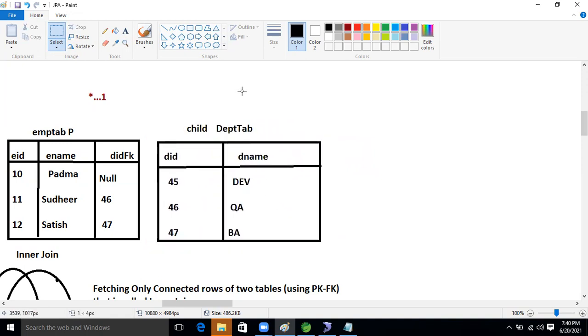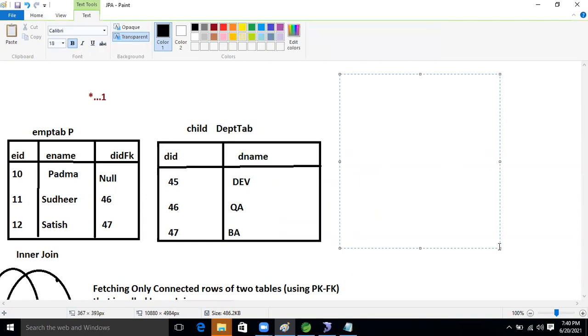These two tables are there now, guys. I'm writing the SQL join syntax. Only one syntax will be there, and based on this syntax we will apply all the join concepts.